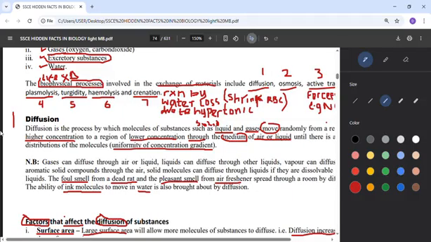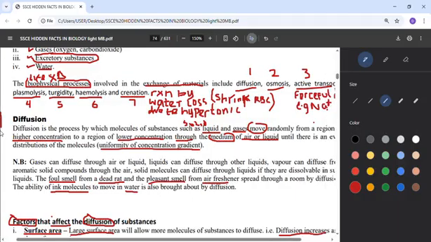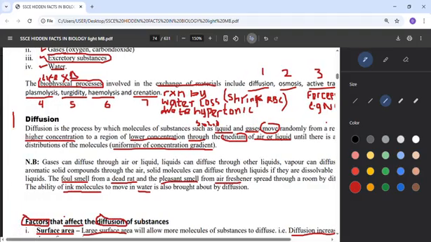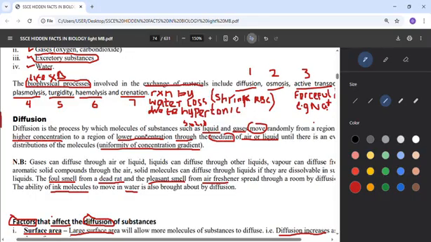Let's start with diffusion. When we talk of diffusion, what kind of exchange is it talking about? This one has to do with how solid or liquid or gas will be moving randomly from the region of higher concentration to the region of lower concentration. It means liquid can move, solid can move, gas can move. And if they will move, there's something that will aid them, that will help them. That means the medium. Air can make gas move, liquid can make liquid move, including solid.